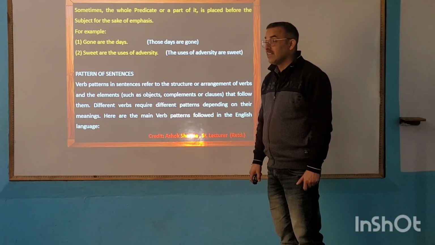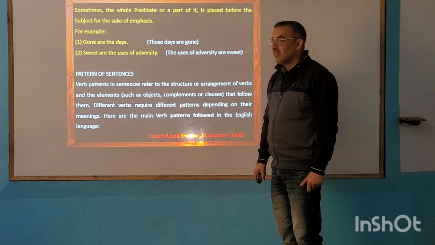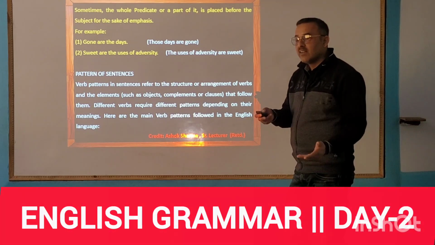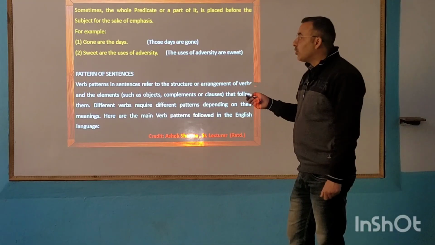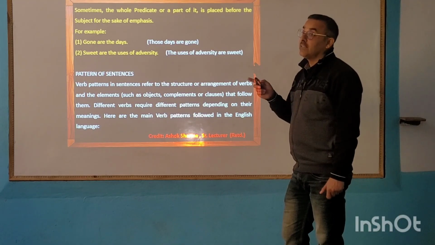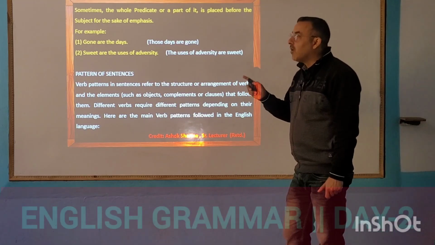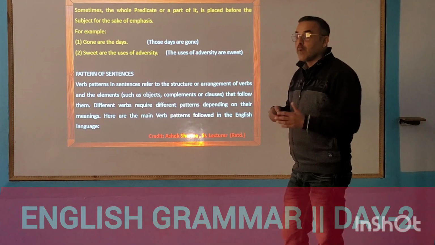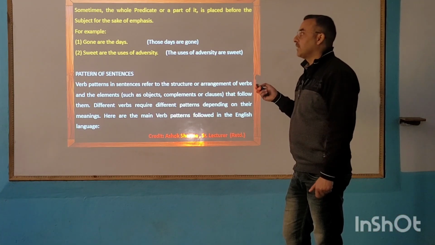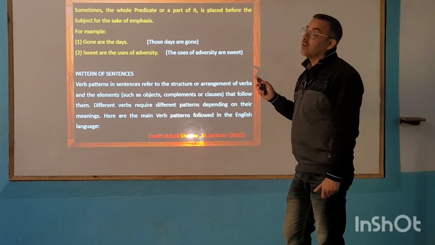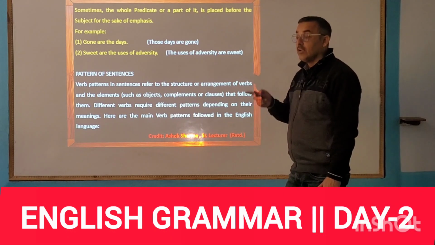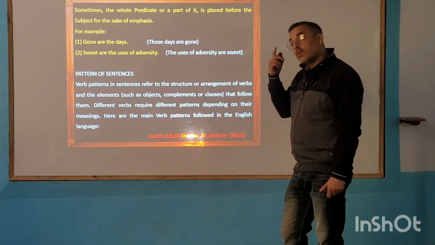Which is the subject there? What are we talking about? We are talking about days. Who has gone? Those days. Those days are gone. So here the subject is days. Gone are the, that is the predicate. Days is the subject. So it means those days are gone. It means the speaker is trying to tell that those days are gone.